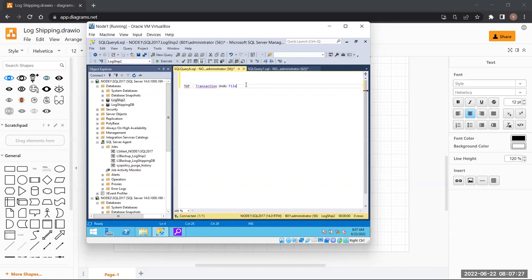Log backup file has an extension of .trn, right? Yes. So this TUF file will automatically change to TRN. Then there is one more file. It is called WRK. What is WRK?